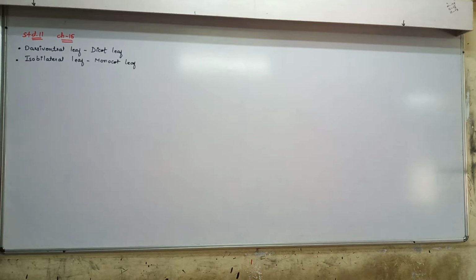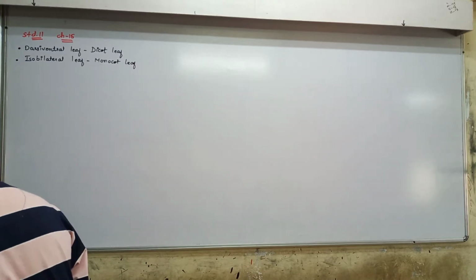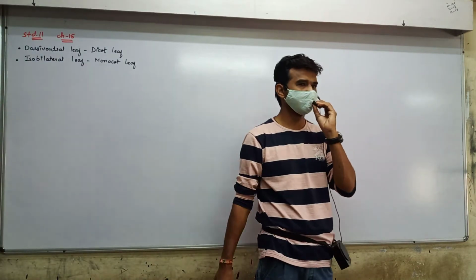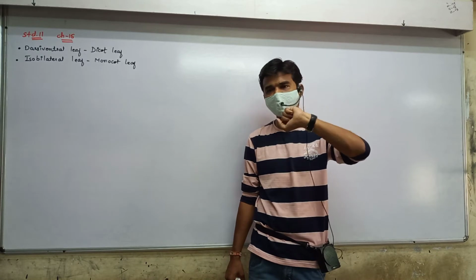And you see on the page number 93, heading given there, dorsiventral leaf, also known as dicot leaf. Can you obtain it? And isobilateral leaf, known as monocot leaf, on the page number 93. Whereas on the page number 94, two diagrams are given there. Upside diagram, the diagram is of the dicot leaf.